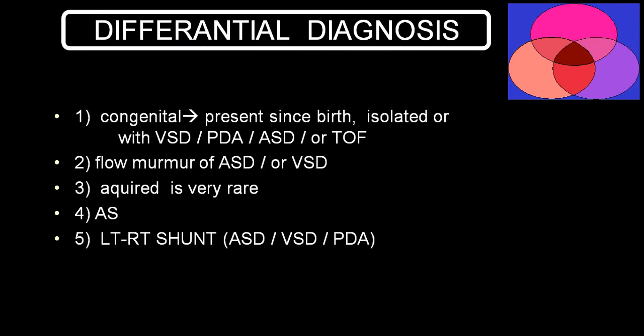Mainly you will have to differentiate the congenital and acquired variety, and whether it is isolated or associated with other congenital heart defects. You will also have to differentiate from other valvular heart disease where you get a pulmonary flow murmur, like ASD and VSD. Also, you will have to differentiate from aortic stenosis and other congenital heart defects like left to right shunts in ASD, VSD and PDA.